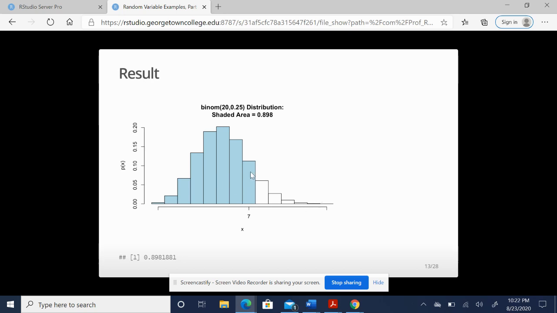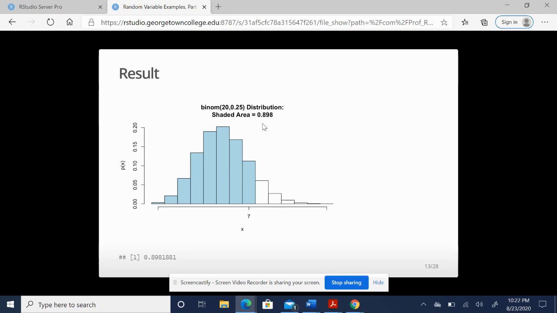So now why did I say to have the graph on here? Because if you remember the inequality we wanted to use, it was the probability that x was less than or equal to 7. Since my inequality said equal to 7, I want to be sure that in my graph, 7 is shaded. If it had just said less than 7, then I would want to be sure that 7 was not shaded and make sure it includes the proper bars. Now, this is a discrete scenario. We're going to get 1, 2, 3, 4, 5. We're not getting 1.5, 2.5, and so forth. So that's why these bars are clearly defined. We have boundaries between these things.